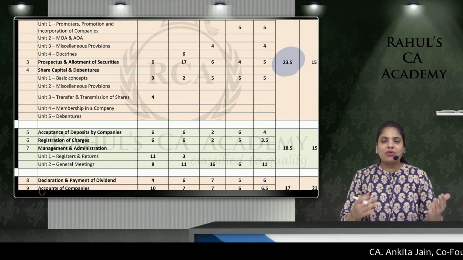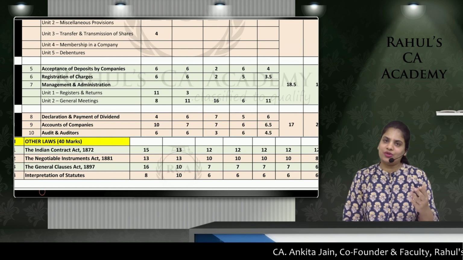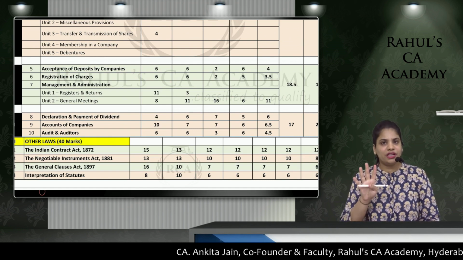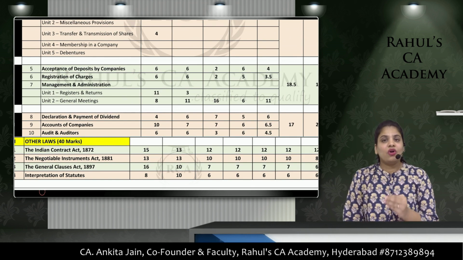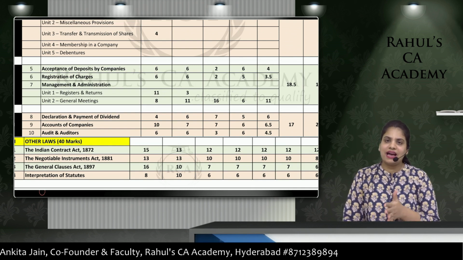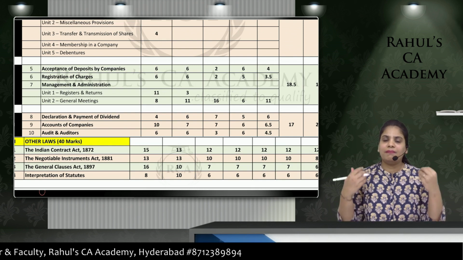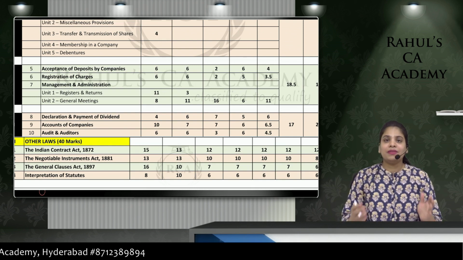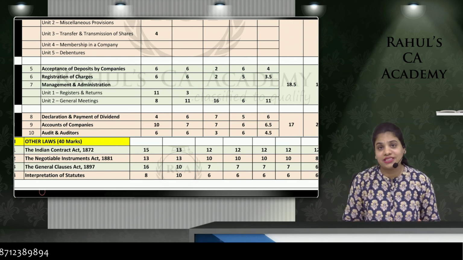Okay. Now coming to the next, other laws part, every act in itself, like I told you, is regarded as a separate category. The most important out of these 4 being Contract Act and Negotiable Instruments. Like you can see, Contract Act say you've been getting an average of 12 marks and Negotiable Instruments say 10 marks. Now again, it is not that कि 12 mark का पूरा एक ही question आएगा या 10 mark का एक ही question आएगा. These questions are ranging from 2 marks to 6 marks.